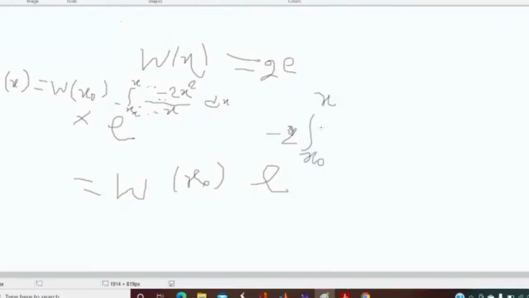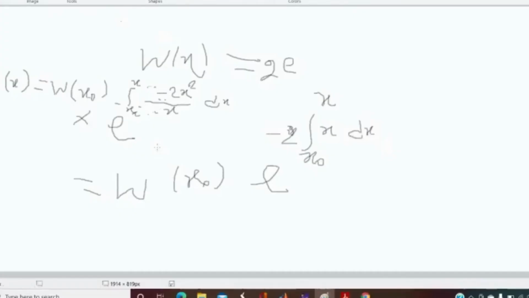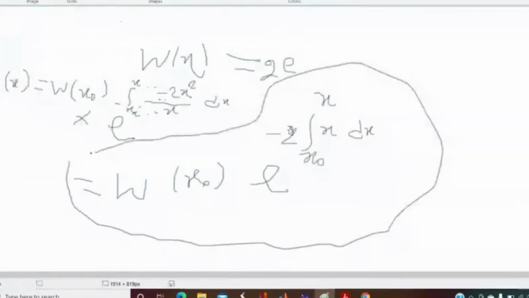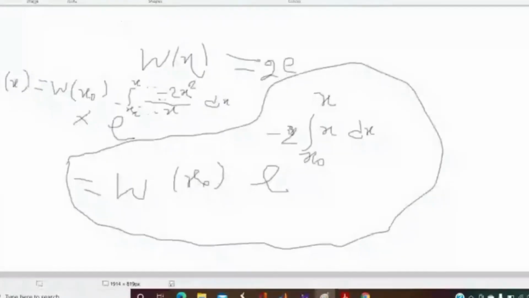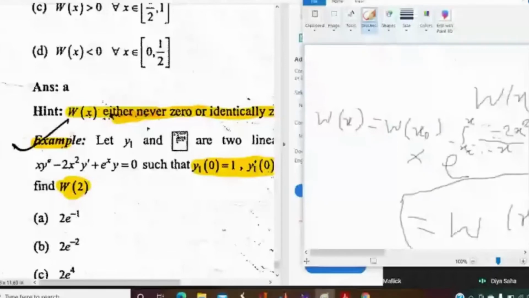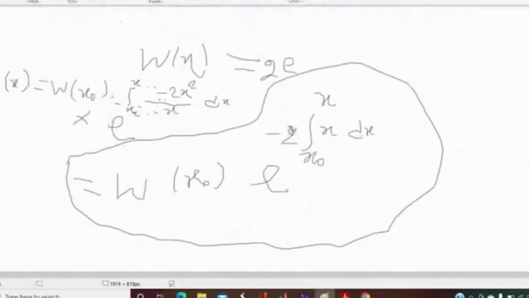Up to this portion is clear? Yes, sir, clear. There is a minus in the formula, and yes, this minus becomes cancelled.